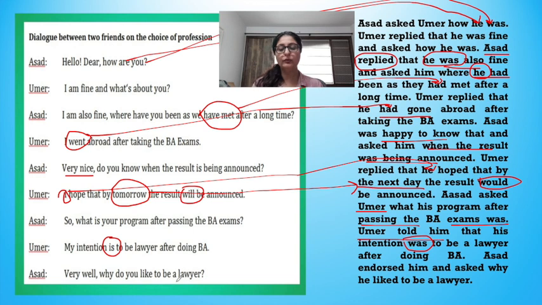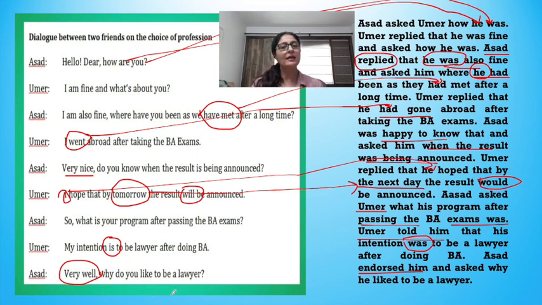Very well. Why do you like to be a lawyer? So Asad endorsed him. Again, these are a few words that if you know, it's better. So what will you write about very well? Now you can't tell somebody else that Asad told Umair very well. This doesn't sound good.